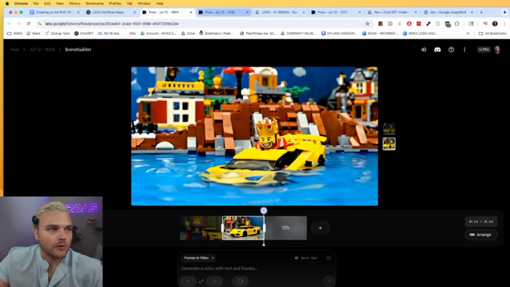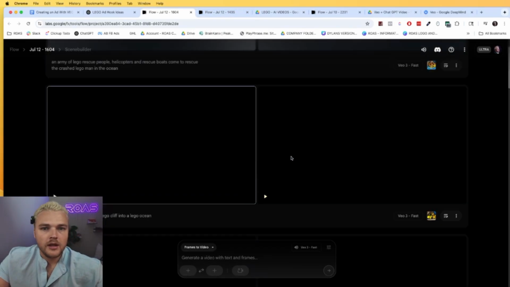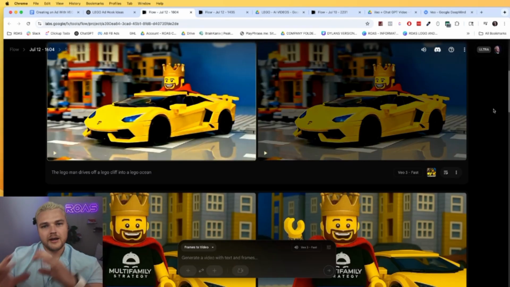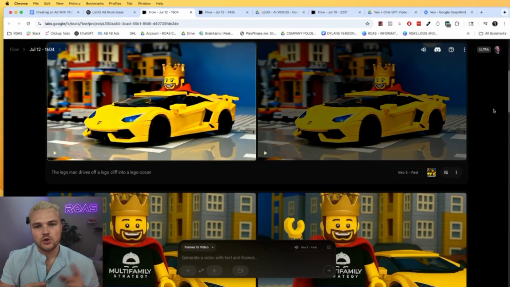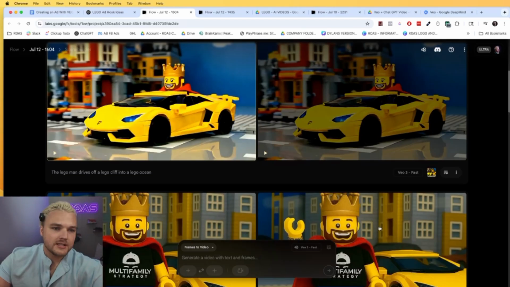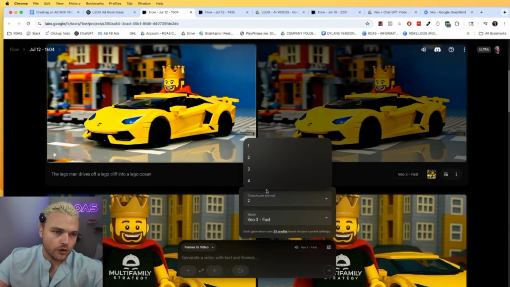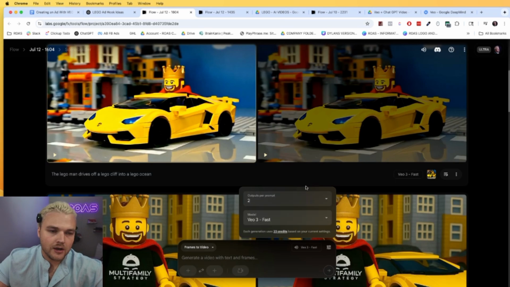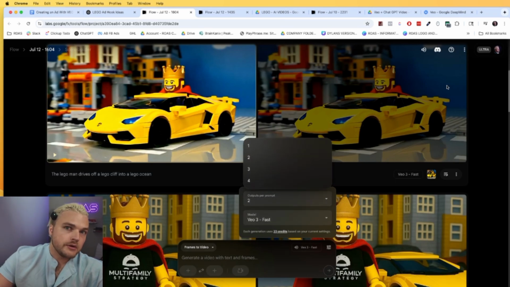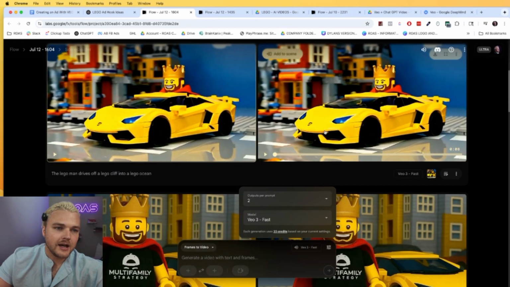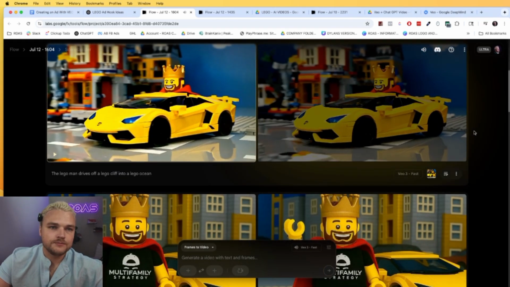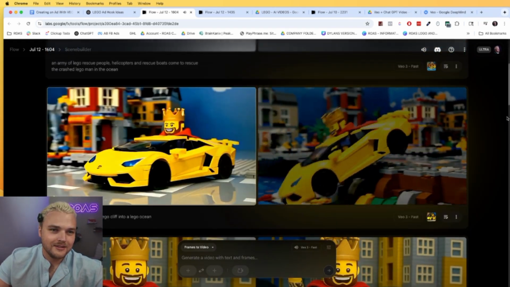Before I do that though, what's kind of cool is that when you're doing these prompts in the scene builder, it's just going to show you one of the clips, but you can actually select how many outputs there are. You can select 1 to 4, and each one obviously uses more of your credits. If you're doing 2, like I did in my case, there are actually 2 options. So let's see how this one looks.